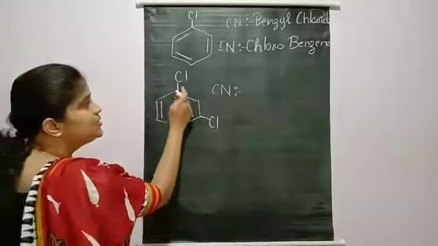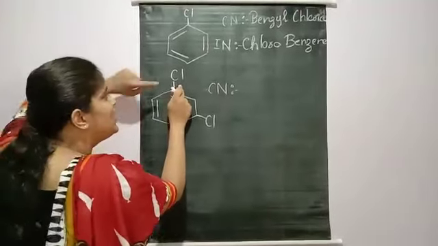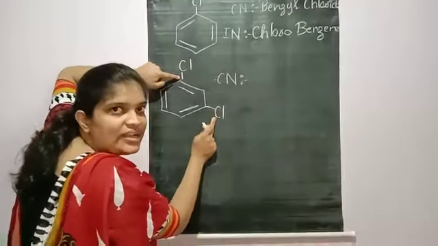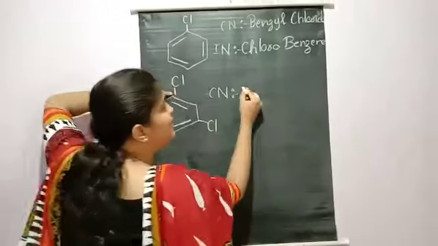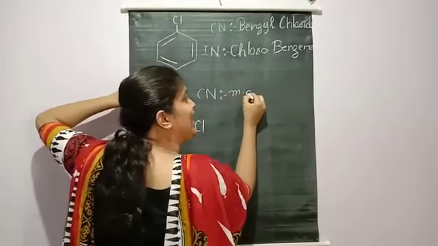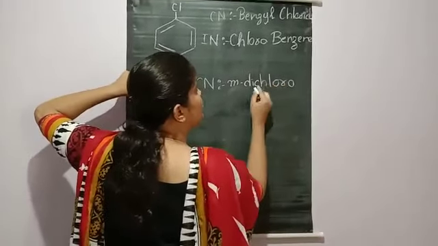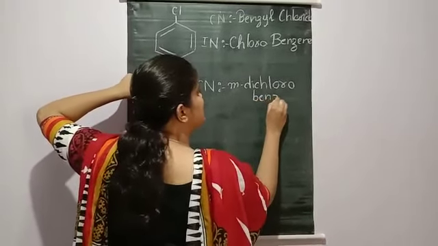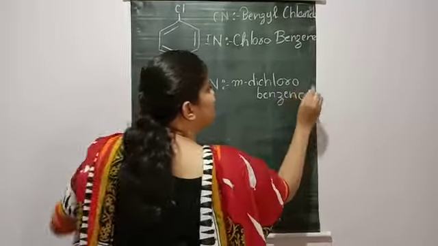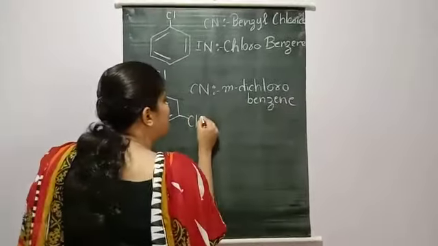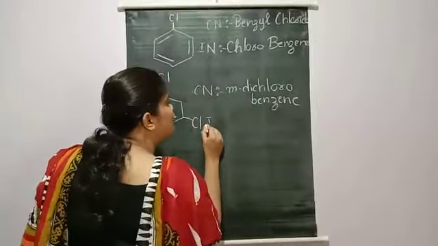If I consider this chlorine atom as the functional group, this would become ortho. Since this chlorine atom is in meta, what should I write? Meta dichlorobenzene. And if I come to the IUPAC name, we have to do the numbering.